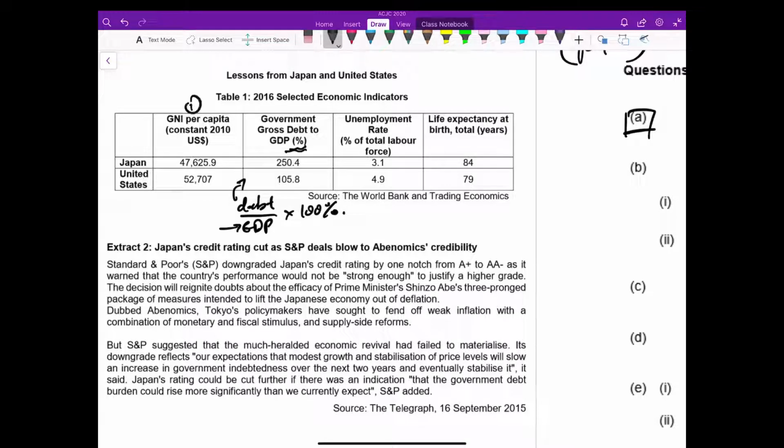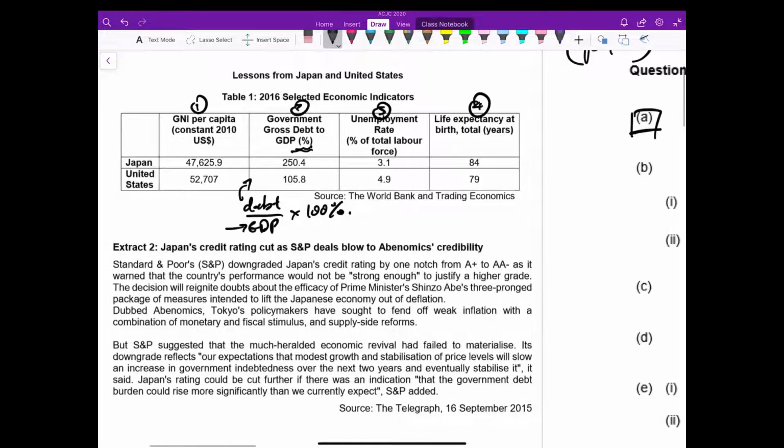You can choose either 1, 2, 3, or 4, and it'll be fine. But take note that whatever you choose, you must be able to explain how that is a concern to the government. So be wise with your choice of indicator. Even though the question allows you to pick any indicator you want, you pick the indicator which is easiest to explain. So there are some indicators which are not so meaningful to pick.